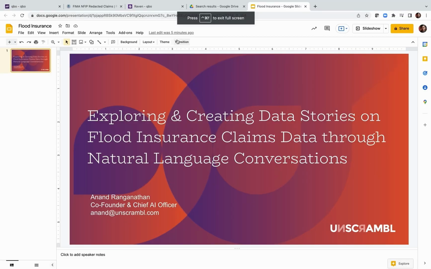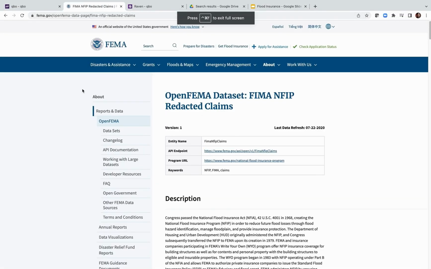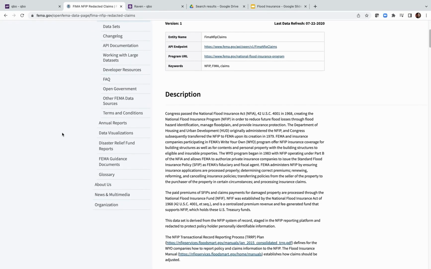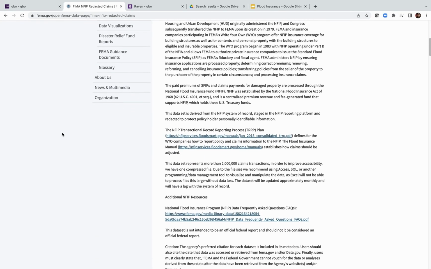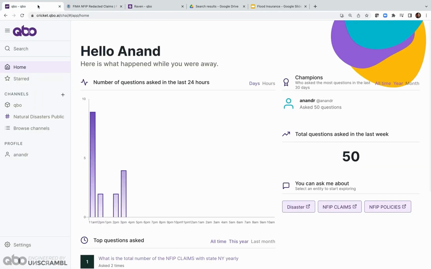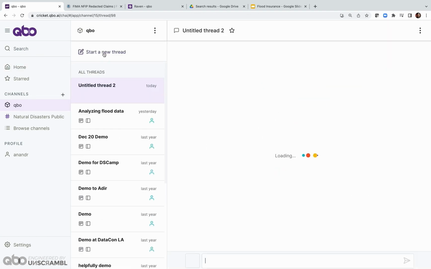Let's first take a look at what this data set looks like. We're going to take data from FEMA. FEMA releases data sets about natural disasters, flood claims, flood policies, and other related information. We're going to connect Cubo to this data and start asking questions. This is a web interface for Cubo. The way you ask questions is by creating a new thread. I'm going to create a new thread in this channel called Flood Insurance Data Analysis.